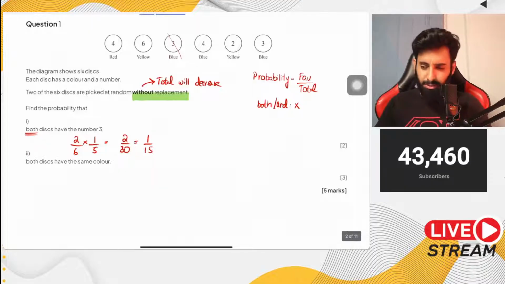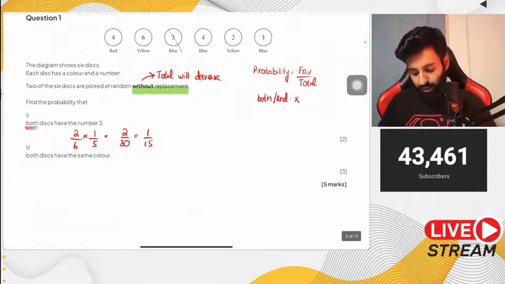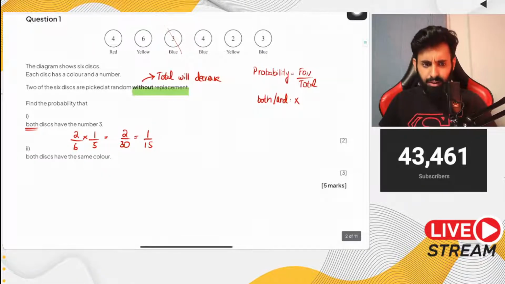Sometimes it doesn't, but just make a habit of simplifying, because if it says that you have to give it in simplest form and you don't simplify it, you lose marks. But if it's silent and you simplify it, you don't lose marks. So you're better off simplifying your answer. So 1 upon 15 is your final answer. It's 2 marks. Easy does it.